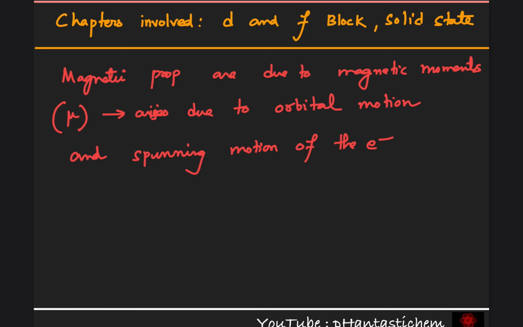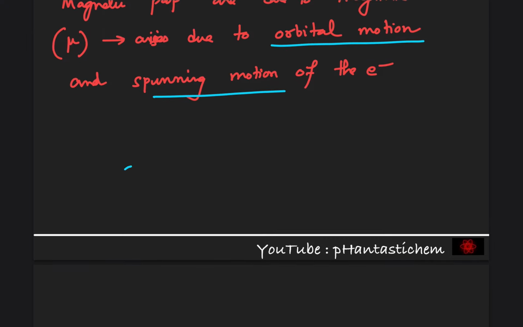Okay, so we will look into them one by one. Orbital motion leads to magnetic moment, and spinning motion also leads to magnetic moment. Let's say that this is the nucleus and this is the electron, which is revolving around the nucleus. Because of this revolution of the electron around the nucleus, it leads to orbital magnetic moment whose direction is this.